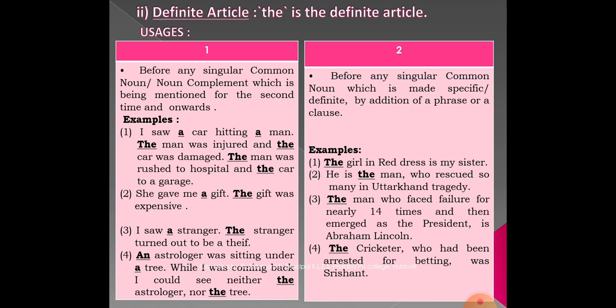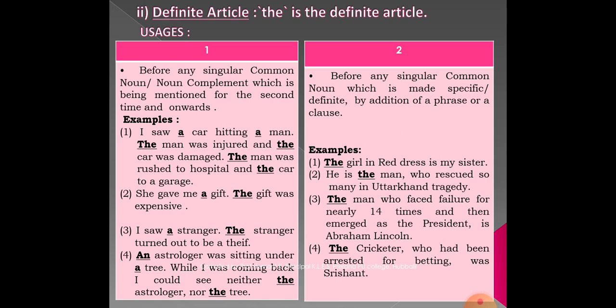We are being particular, specific or definite about a man. By showing him, we are saying who rescued. He is the man, that person is the one who rescued so many in the Uttarakhand tragedy, right? So this is the way we must use the definite article the.